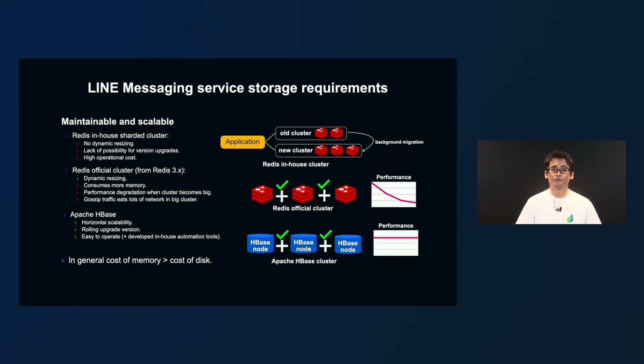Finally, we have Apache HBase, and I think here is where Apache HBase shines the most, since it has horizontal scalability without any performance degradation. We can also roll and upgrade versions, and we have put some efforts into building automatic tools, so it's quite easy to operate. And well, in general, I think you will agree with me that the cost of memory is higher than the cost of disk.